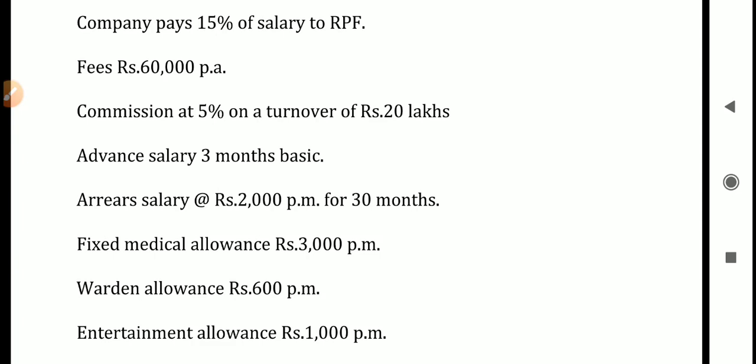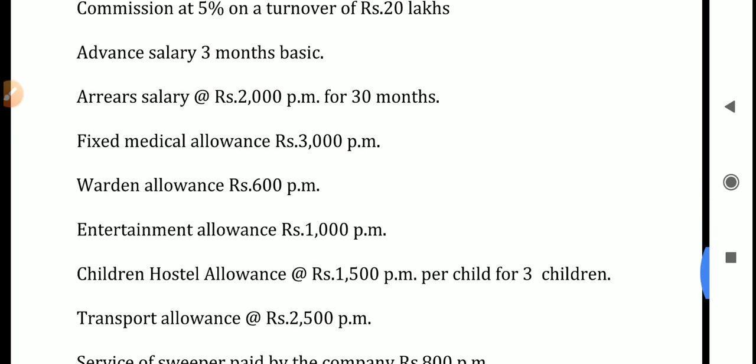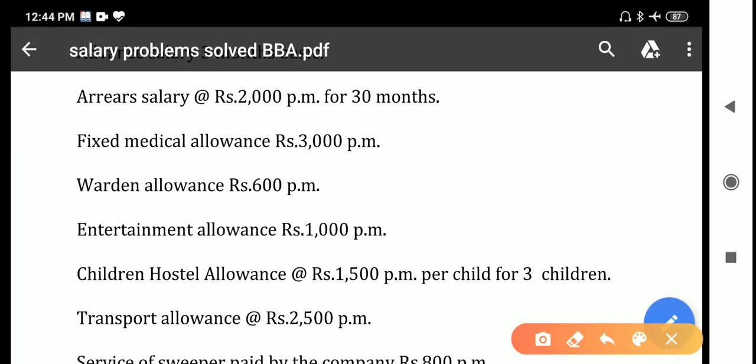Next, fixed medical allowances. Fixed medical allowances are fully taxable. 3,000 per month is given, so you multiply it by 12: 3,000 into 12 will be the taxable amount. Next, warden allowances are fully taxable, 600 per month is given, 600 into 12. And entertainment allowances are also fully taxable. For a government employee it comes under deduction under section 16, but this question is about a non-government employee, so it is fully taxable and does not come under deduction under section 16. 1,000 per month is given, so 1,000 into 12 will be the taxable amount of entertainment allowances.